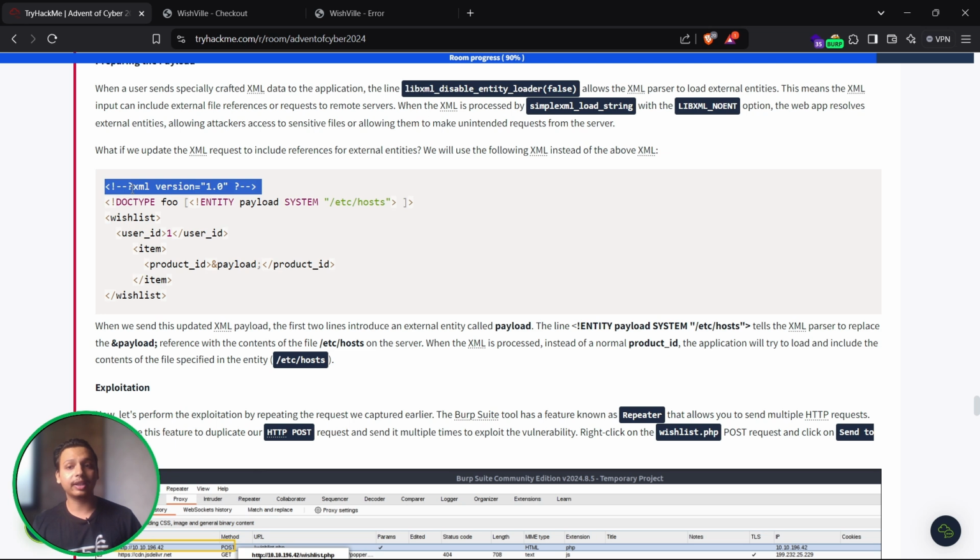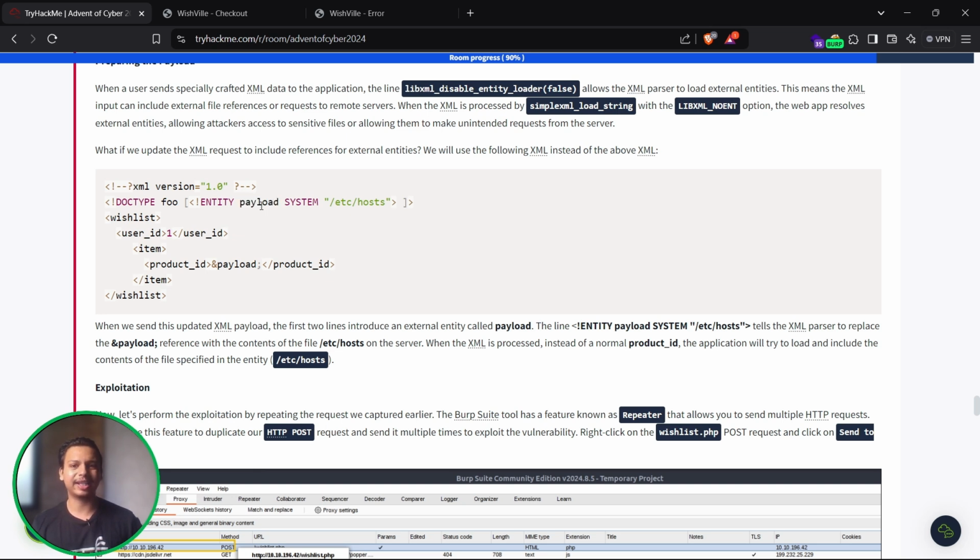So first of all, this is a compulsory part which we have to give. This is the proper structure when we try to perform an XML XXE vulnerability. That is the XML version 1.0 that we are going to accept. And DOCTYPE foo, we can place any kind of variable over here, and we are giving an entity tag with a particular payload.